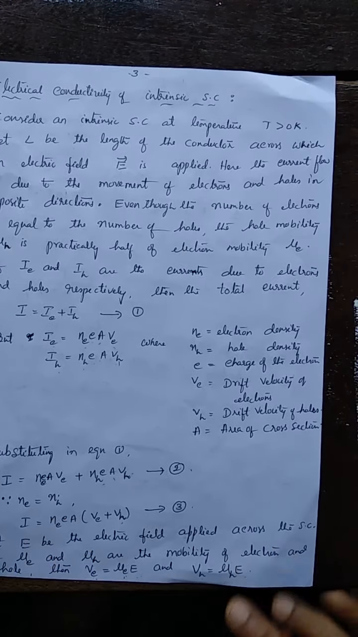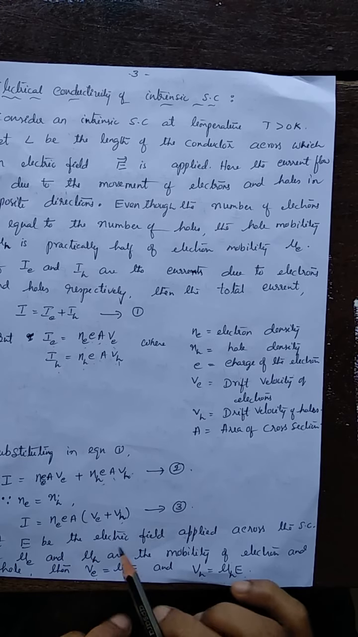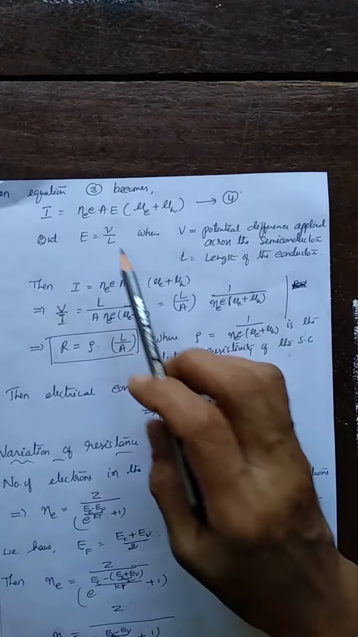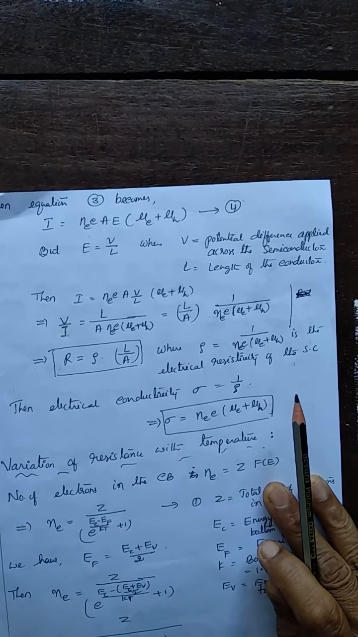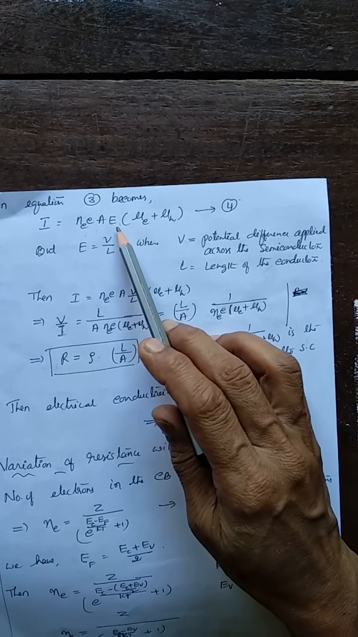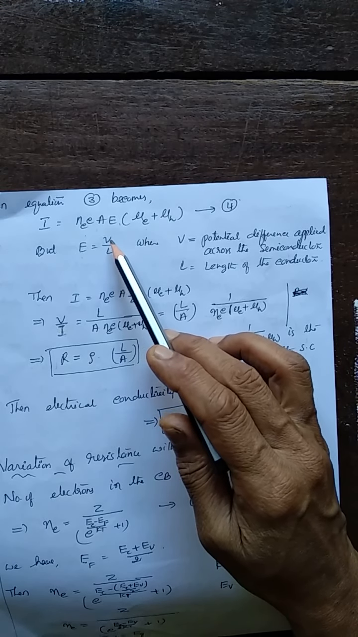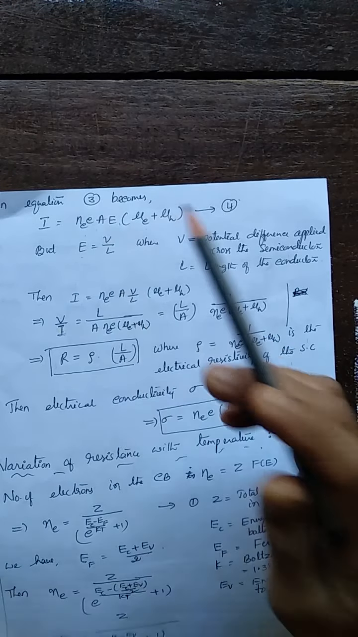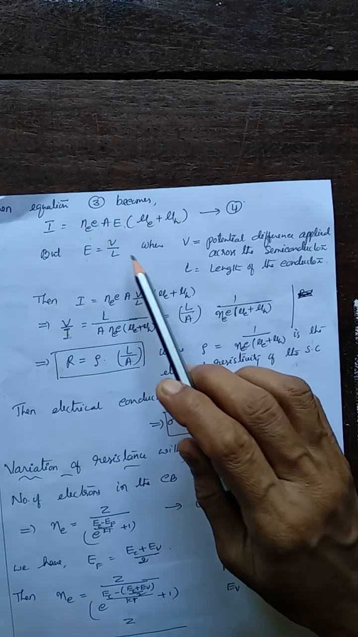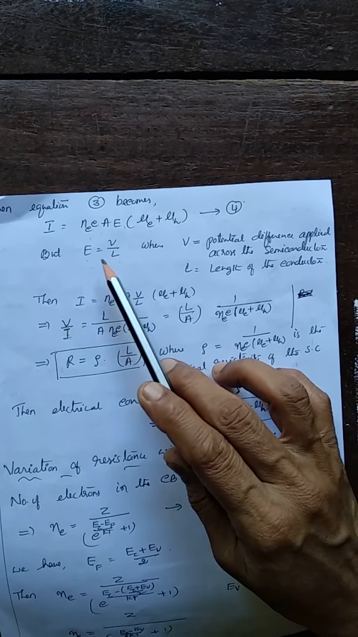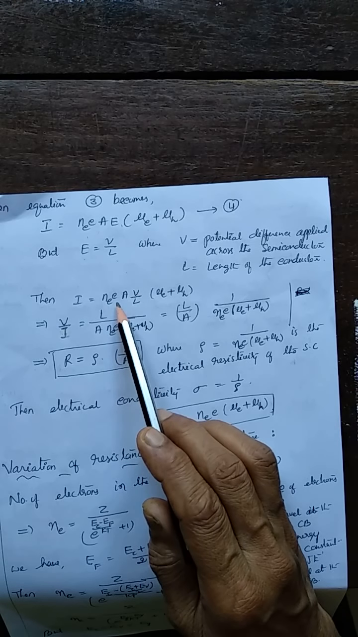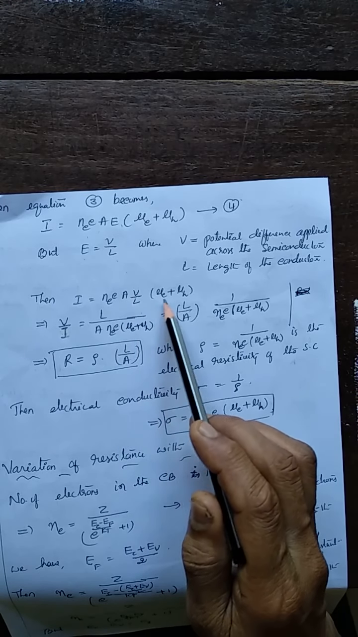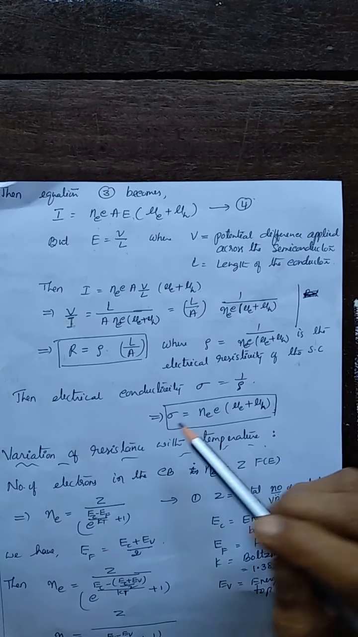Therefore, substitute VE and VH in this equation. From this you get I equal to N e A E into (mu E plus mu H). But what is E? The intensity is the potential gradient. Let V be the potential difference across the semiconductor and L the length of the semiconductor, so that E is V by L. Substituting, you get N e A V by L into (mu E plus mu H).